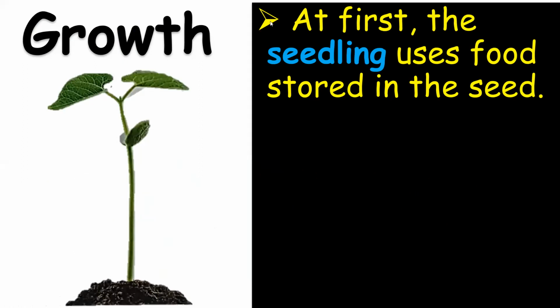They don't have leaves at this moment. The reason the seedling or baby plant uses the food stored in the seeds is why the baby plants in your surroundings are still fat and healthy: they have stored food from their seeds.